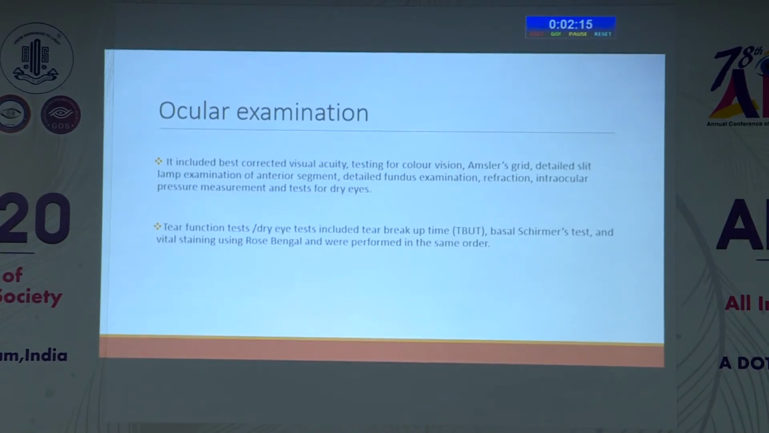Ocular examination included best corrected visual acuity, testing for color vision, Amsler grid, detailed slit lamp examination and fundus examination, refraction, IOP measurement, and tests for dry eye. The tests for dry eye include tear breakup time, Schirmer test, and vital staining using Rose Bengal, and were performed in the same order.